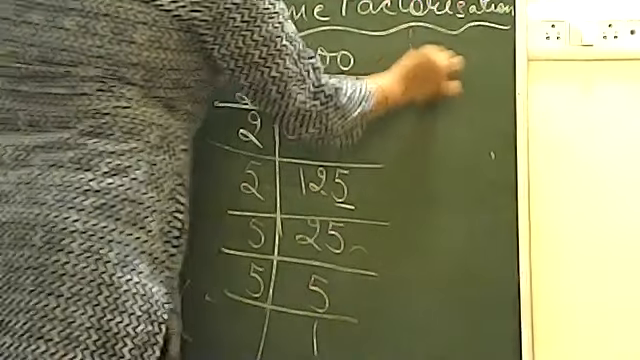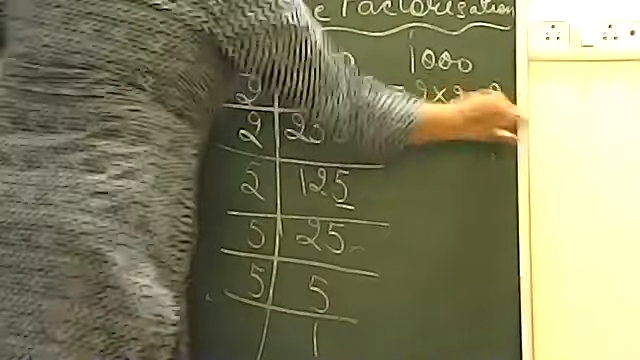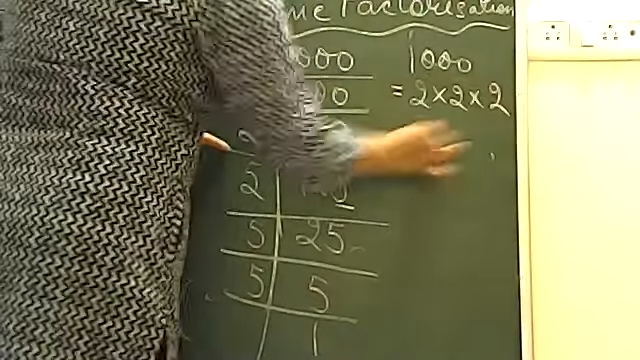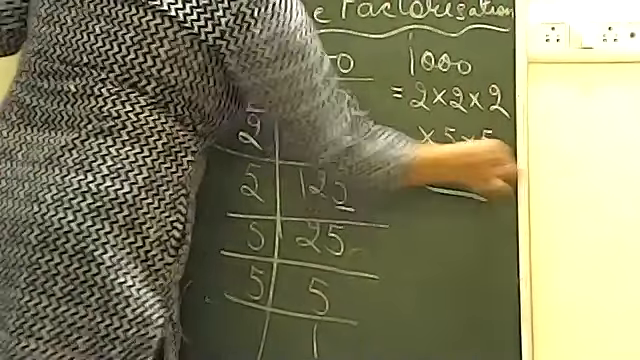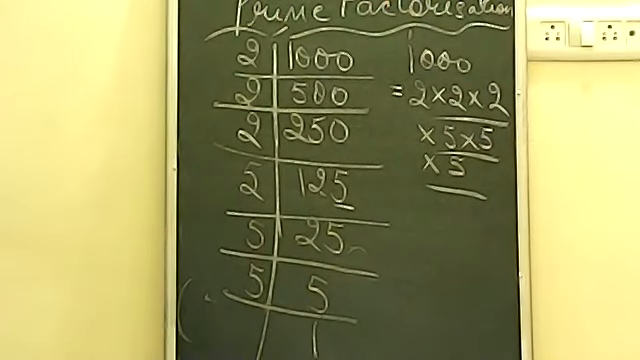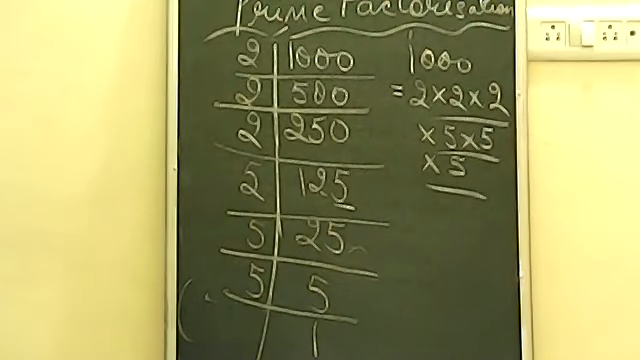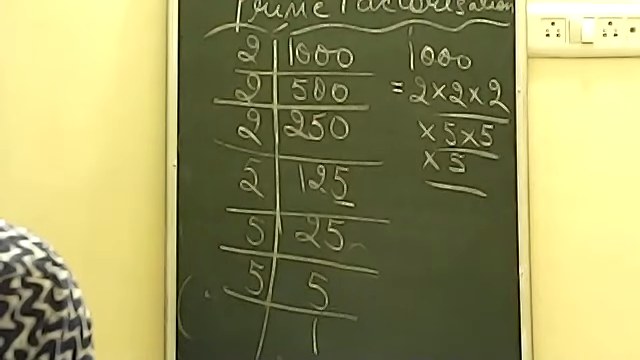So 1000 will be equal to 2 into 2 into 2 into 5 into 5 into 5. This will be the solution for it. I hope you all are clear with the concept of prime factorization.